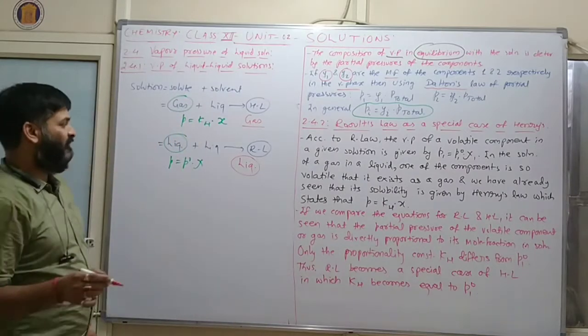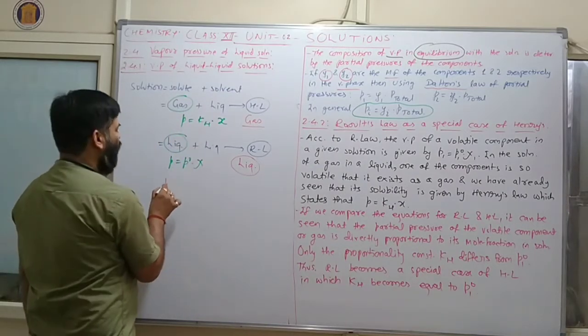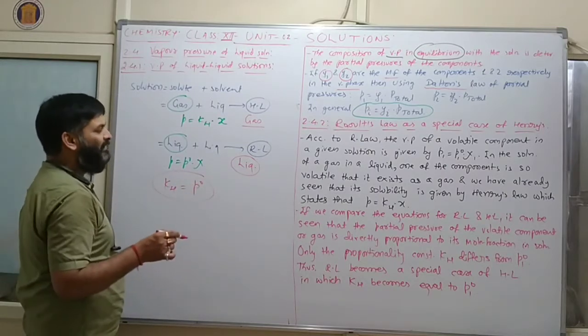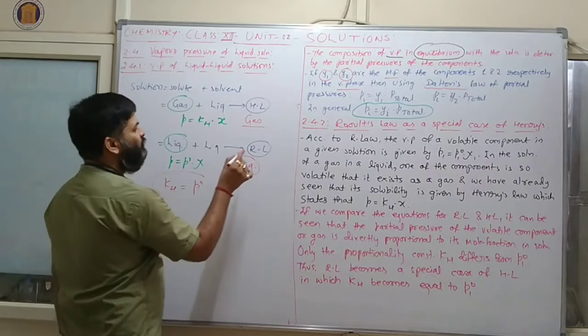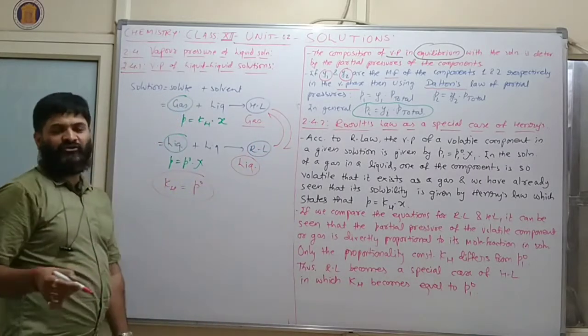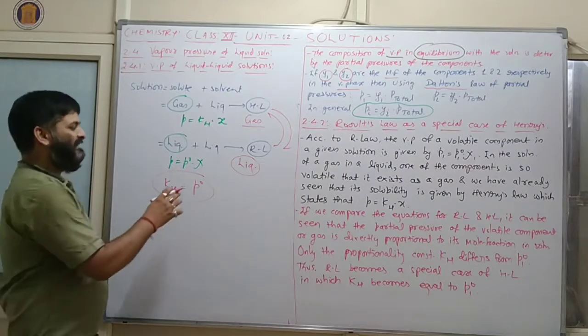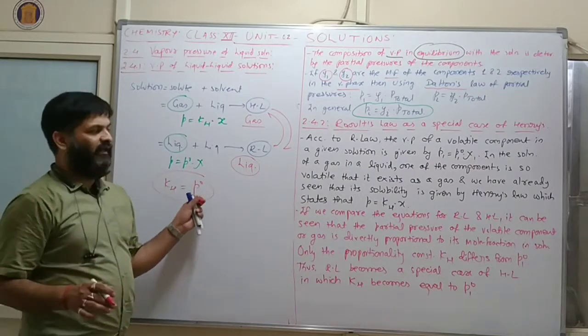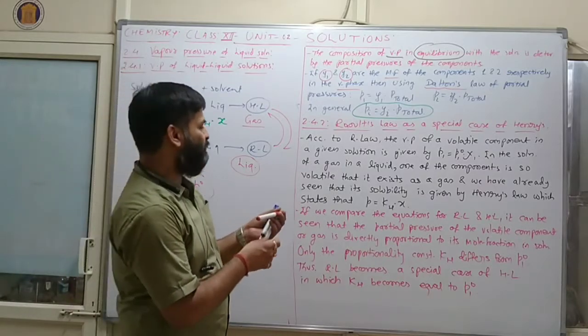Or in another way we can say that if Kh is equal to P0, then in that condition Raoult's law is equal to Henry's law. But this is practically not possible. So the same things are here.